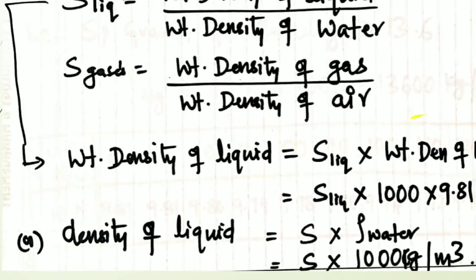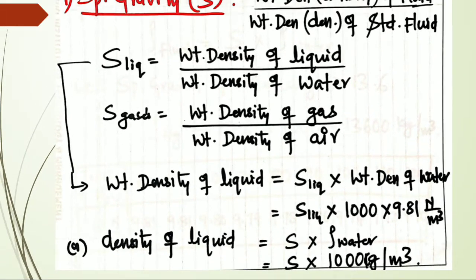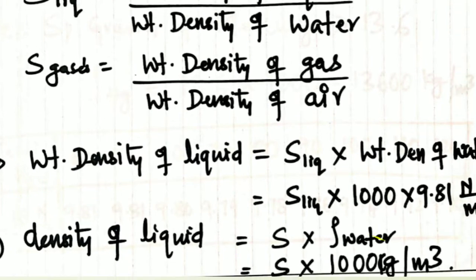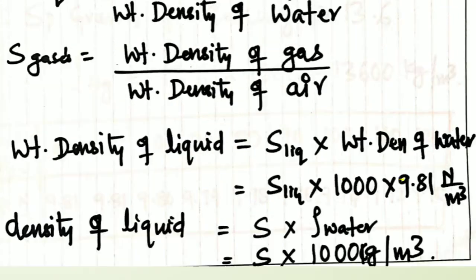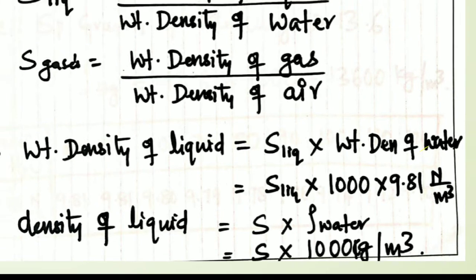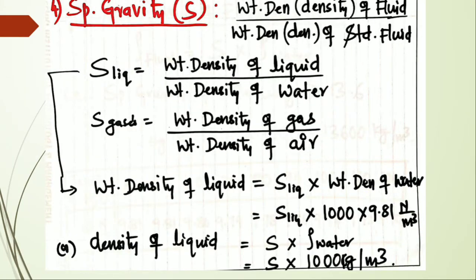Therefore, weight density of liquid can be written as the specific gravity of the liquid into weight density of water. The weight density of water, as in the previous equation, is 1000 into 9.81 Newton per meter cube. Again, density of the liquid is specific gravity S into density of water, which is 1000 kg per meter cube. So this is the brief definition of specific gravity.